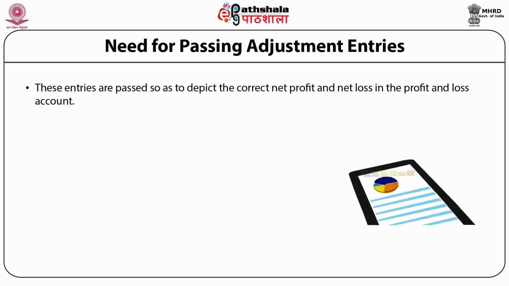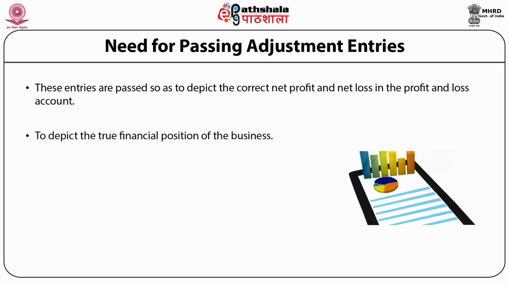It means that with the help of adjustment entries, the correct profitability and operational position of the business can be judged. Further, these are needed to depict the true financial position of the business.